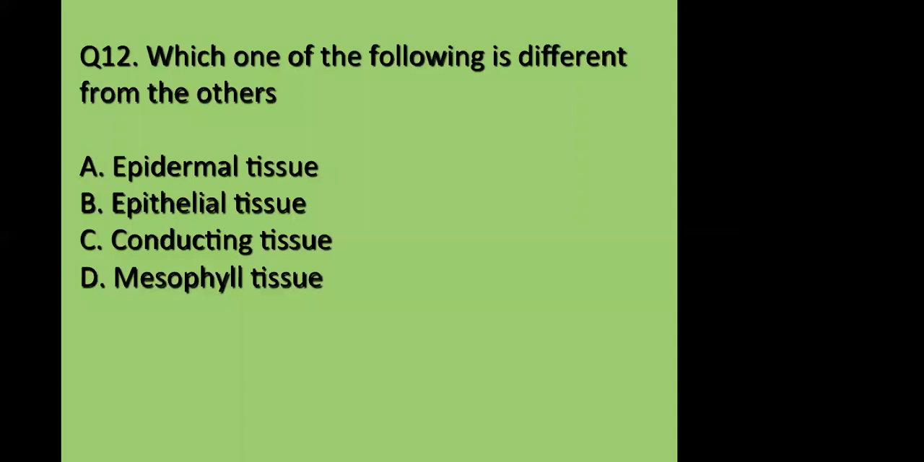Which one of the following is different from the others? Epidermal tissue, epithelial tissue, conducting tissue, or mesophyll tissue? Which is different from the others?